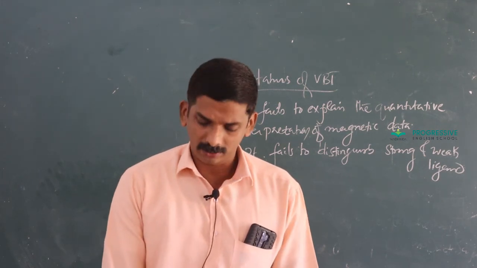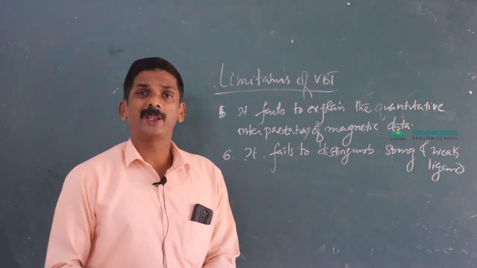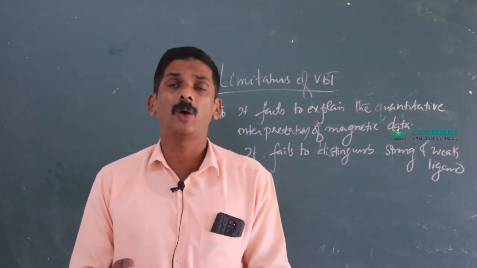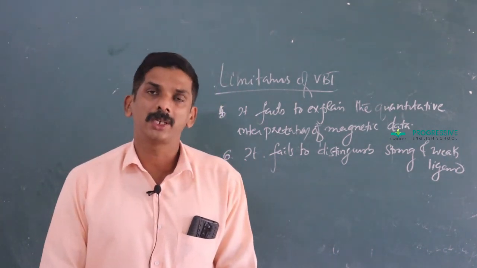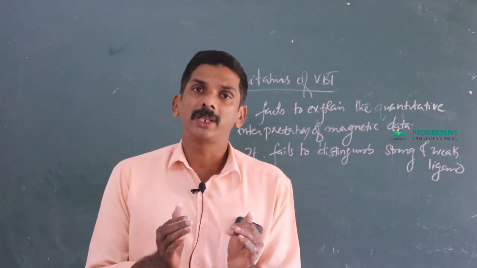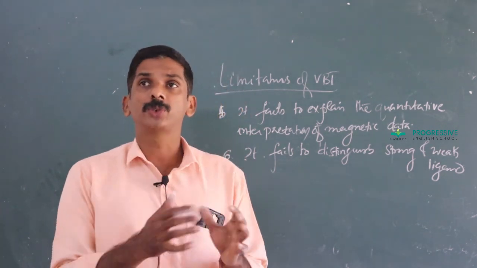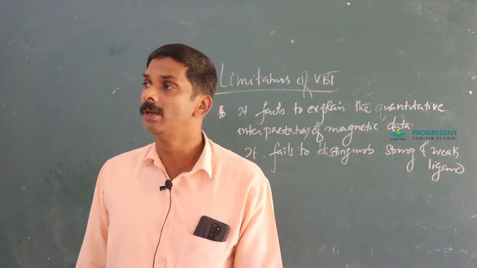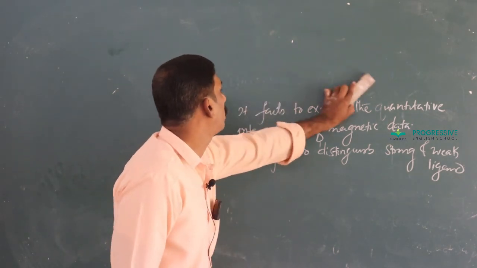That is why that is explained on the basis of CFT. That is, the various ligands are arranged in the increasing order of strength, which is called the spectrochemical series. On the basis of that series, we can say that NH3, CN-, CO belong to strong field ligands, while the others belong to weak field ligands. Okay, that is about valence bond theory.